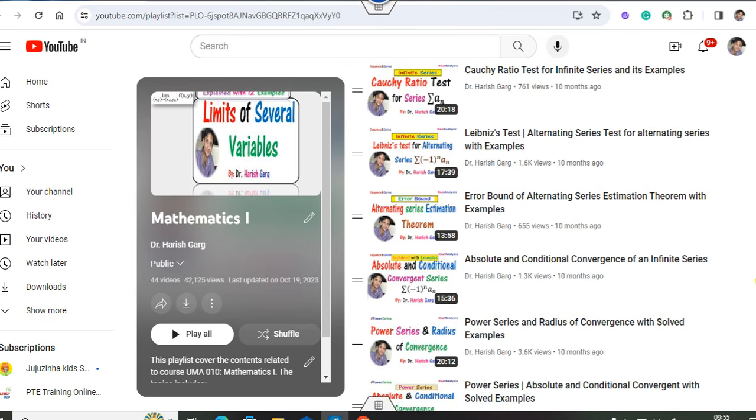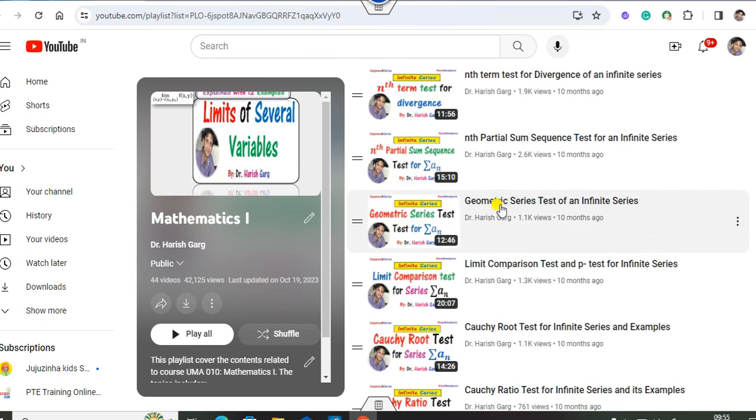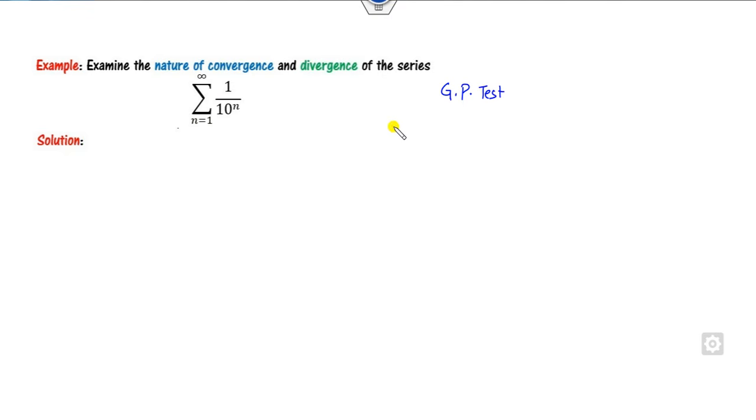Now I will explain how you can solve this one. So examine the nature of this series. First of all, if you apply the geometric progression test, you can see clearly what the common ratio is. It is 1 over 10, less than 1. So this series is convergent.